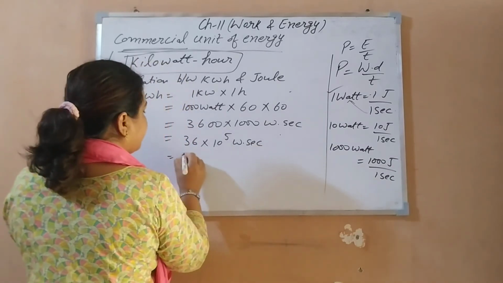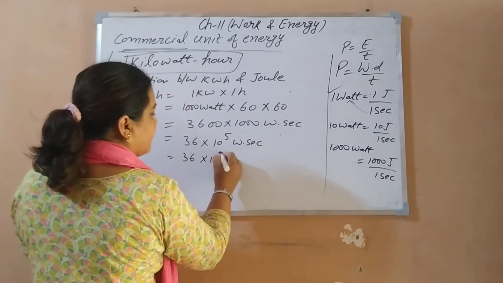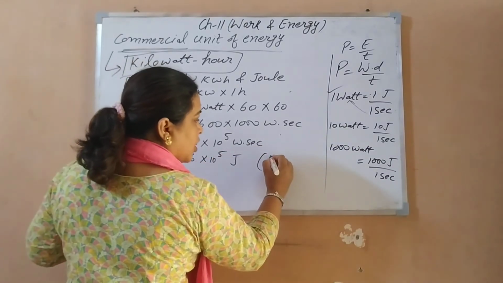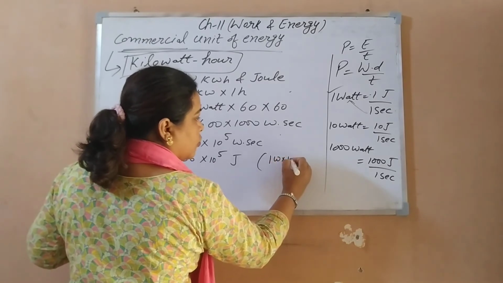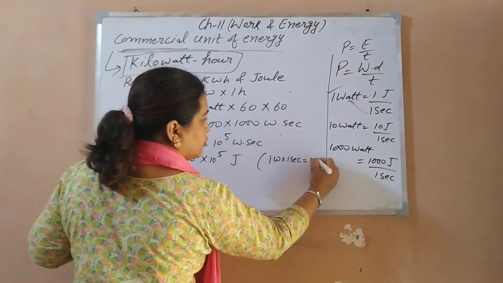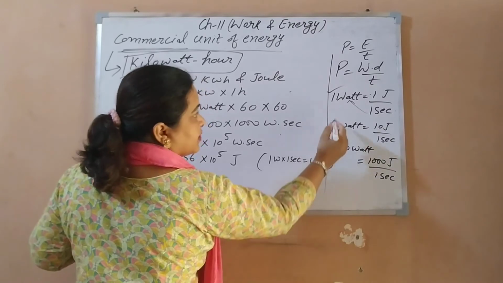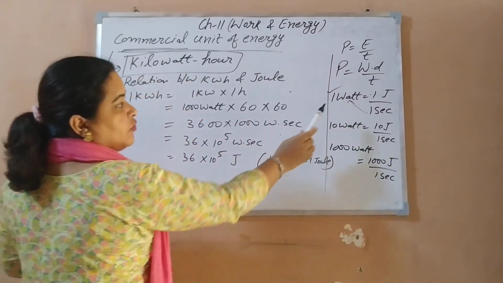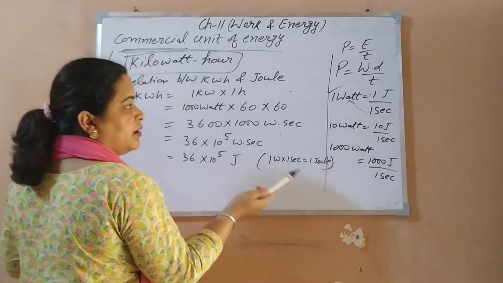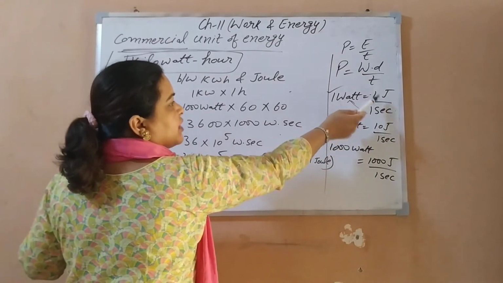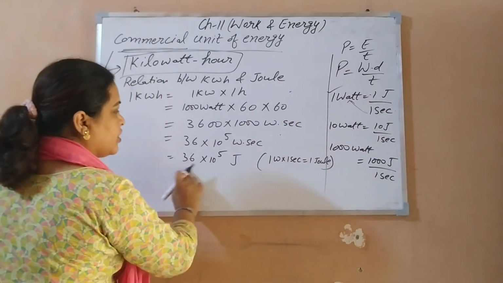So we can write 36 into 10 to the power 5 joule, because 1 watt into 1 second is equal to 1 joule. From where? From this derivation: 1 watt is 1 joule upon 1 second, and cross multiplying gives 1 joule.